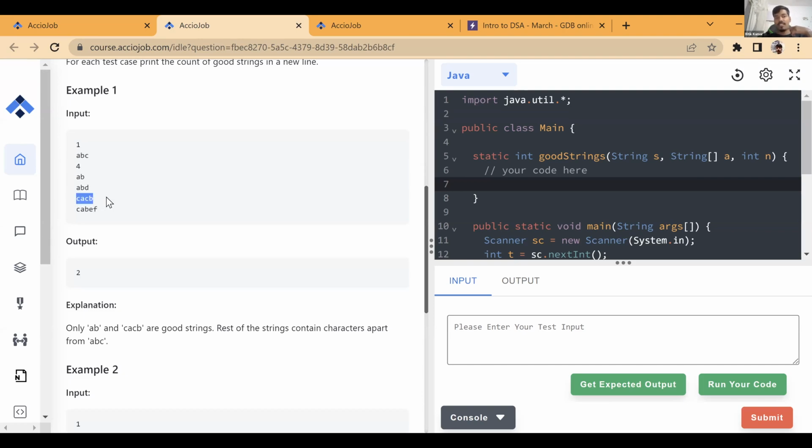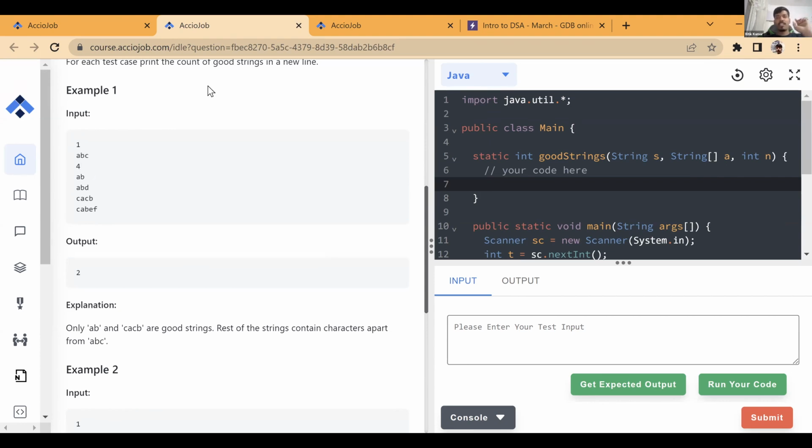Now C, A, C. Here C, A is present, B is present, but you have two C, and only one C is present over here, the second C is not present. So the count should also be there, right? Here it is not considered count. Even if it has multiple times, that is also fine. So this is considered as a good string. C is present multiple times, so that is a good string.